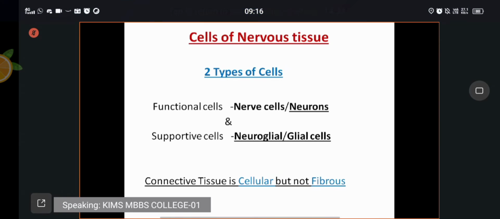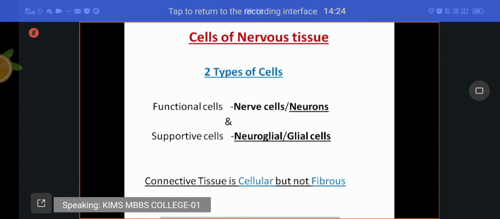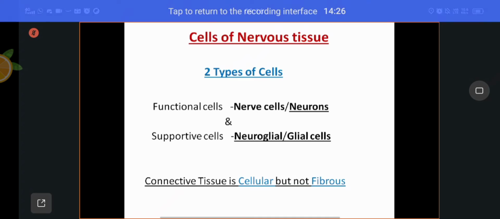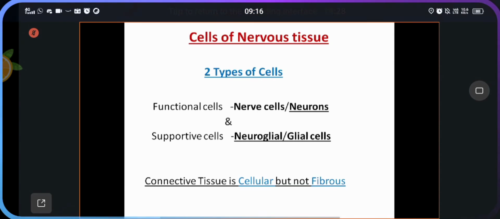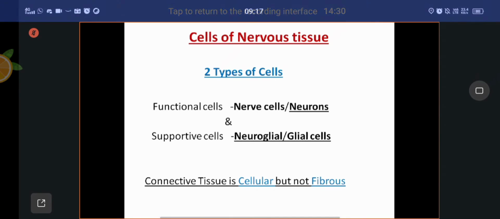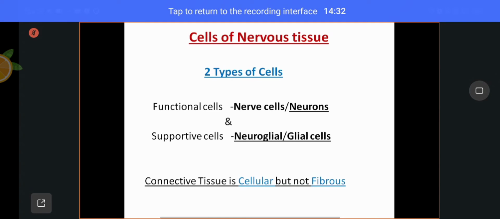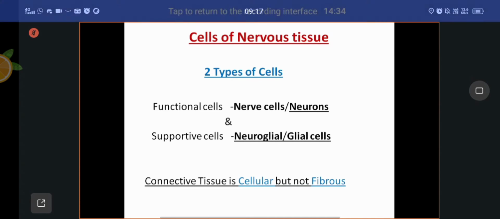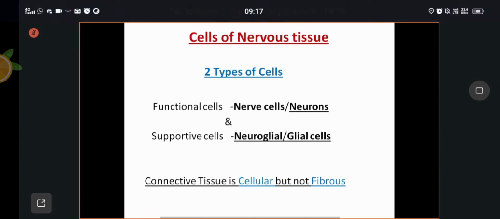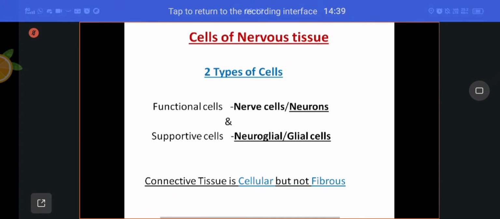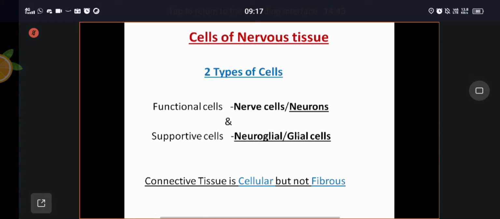The shape of any organ will be maintained by the supportive cells, supportive tissue, connective tissue or stroma. These three terms are used synonymously.